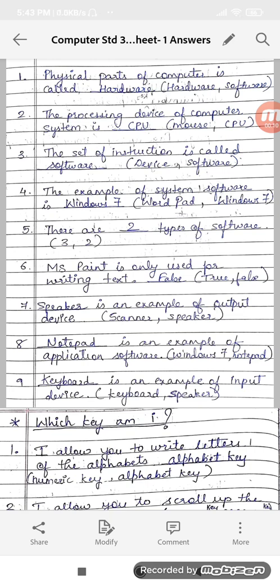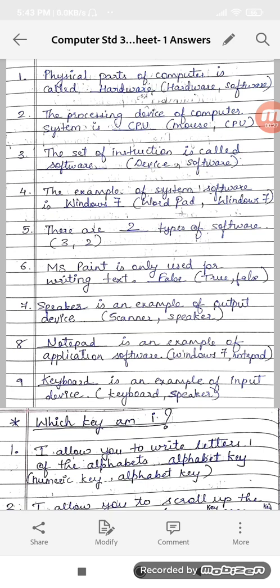I hope you all have written the answers. Kindly check the answers and correct it if it is needed. First, physical parts of computer is called dash, hardware or software? It is called hardware, right?